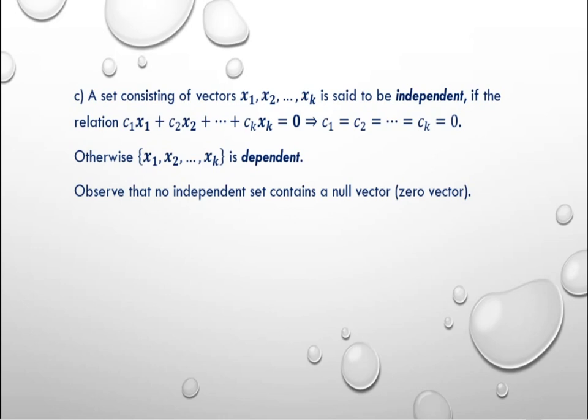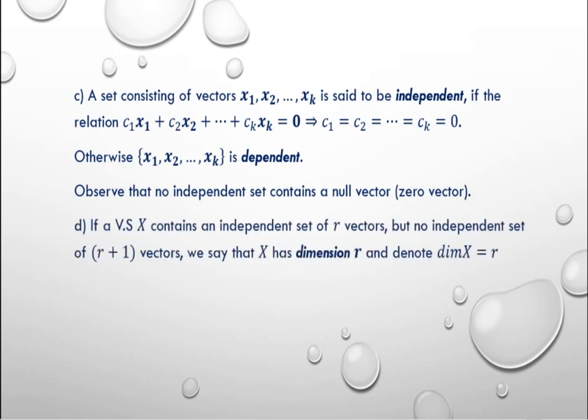Observe that no independent set contains a null vector, that is, the 0 vector. That is, any set containing a 0 vector is dependent. Then, if a vector space X contains an independent set of r vectors but no independent set of r plus 1 vectors, we say that X has dimension r and denote dimension of X equal to r.